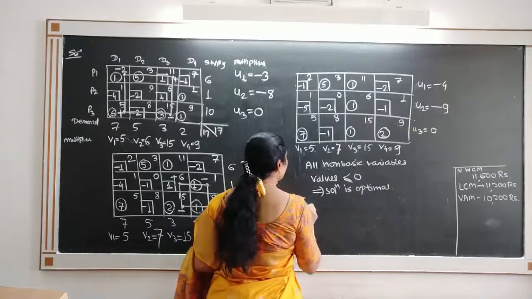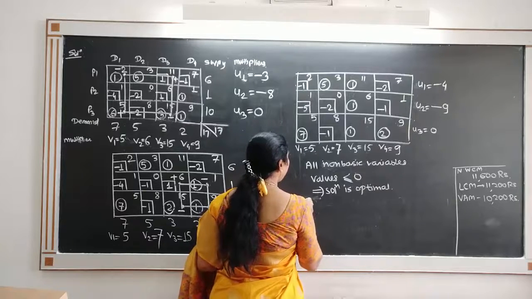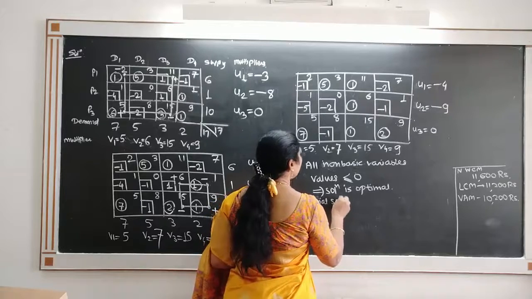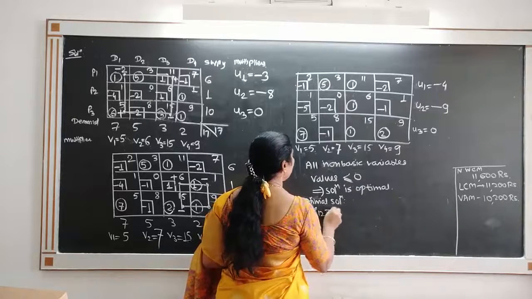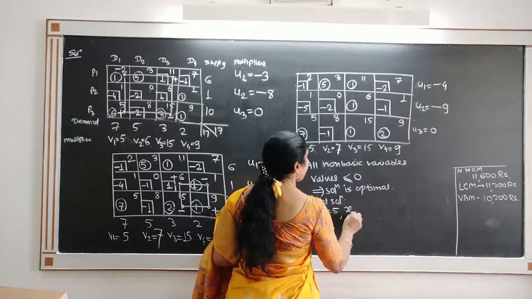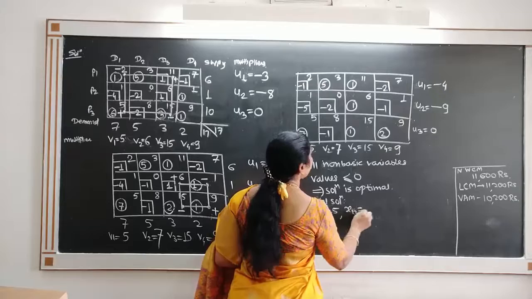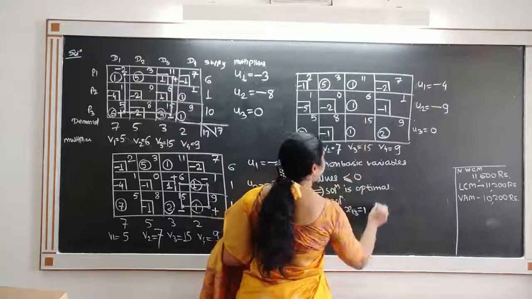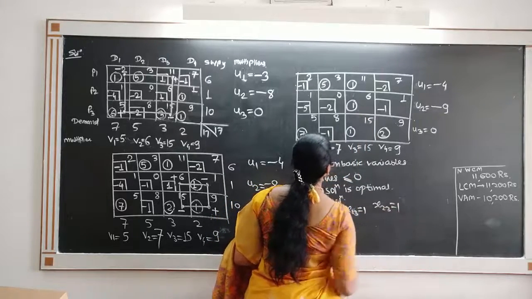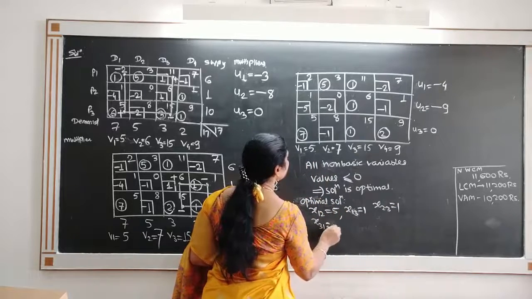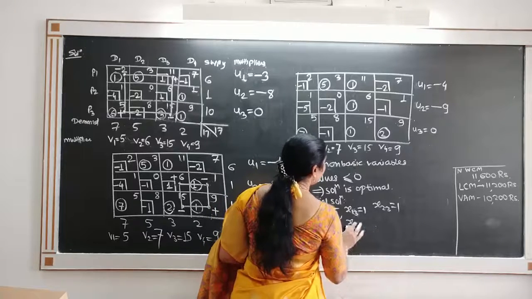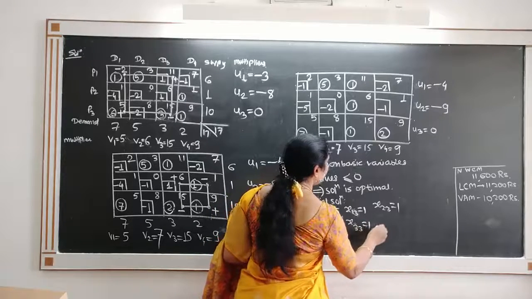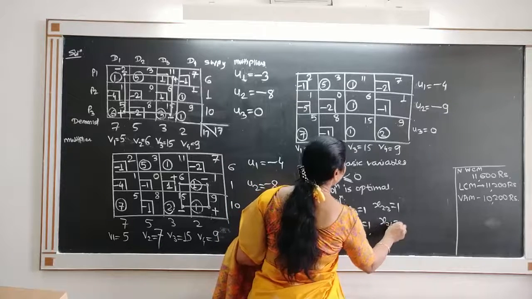So what is our solution? That is the optimal solution of the transportation problem. The optimal solution by the Modi method comes to be x12 is equal to 5, x13 is equal to 1, x23 is equal to 1, x31 is equal to 7, x33 is equal to 1 and x34 is equal to 2.